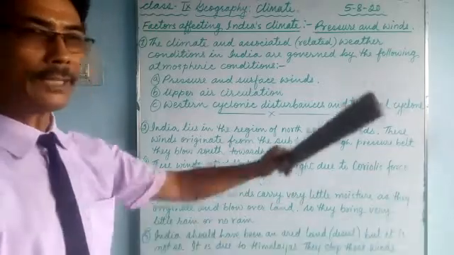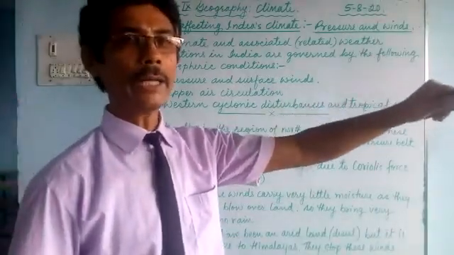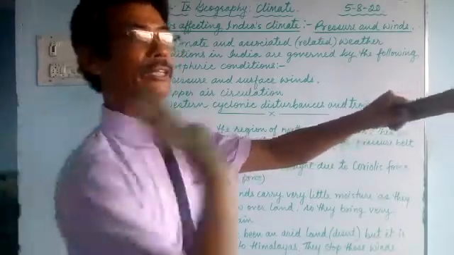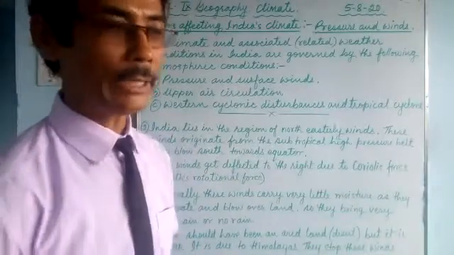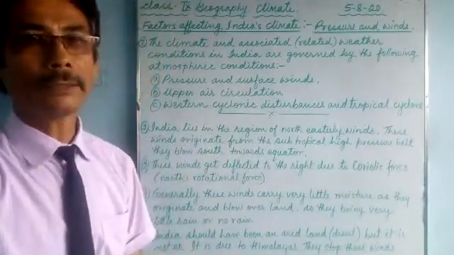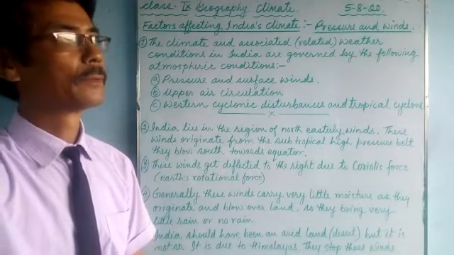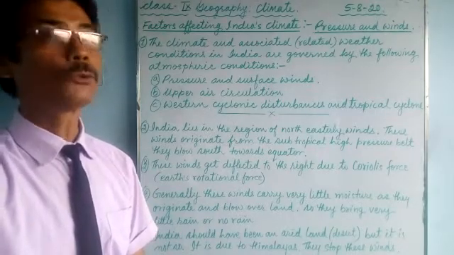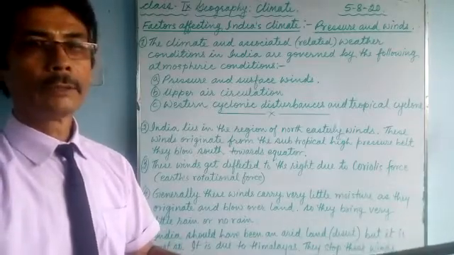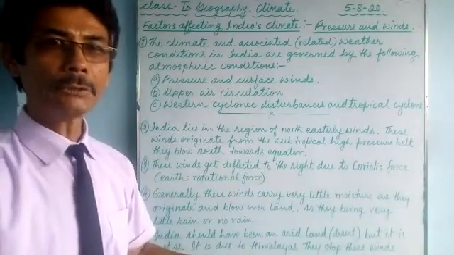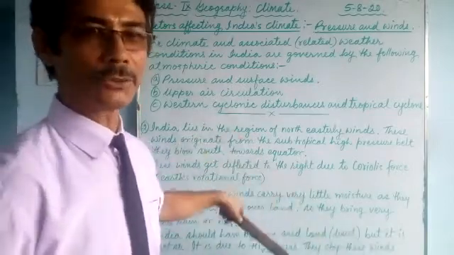The Himalayas stop the cold and dry wind, and the monsoon wind causes rain all over India. So you can see that the Himalayas are so important for India. Most deserts lie in these subtropical areas.